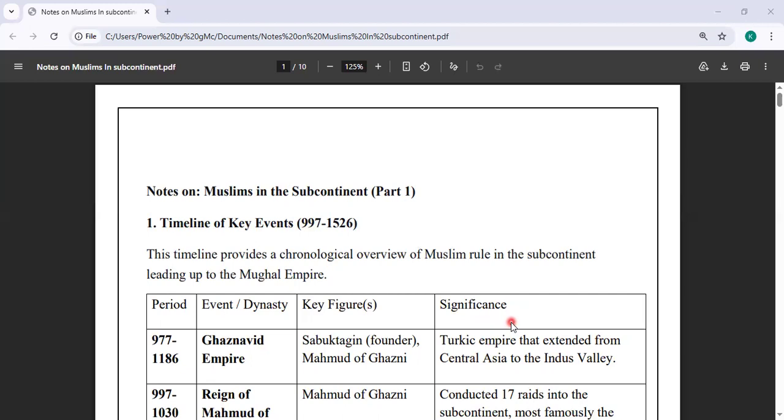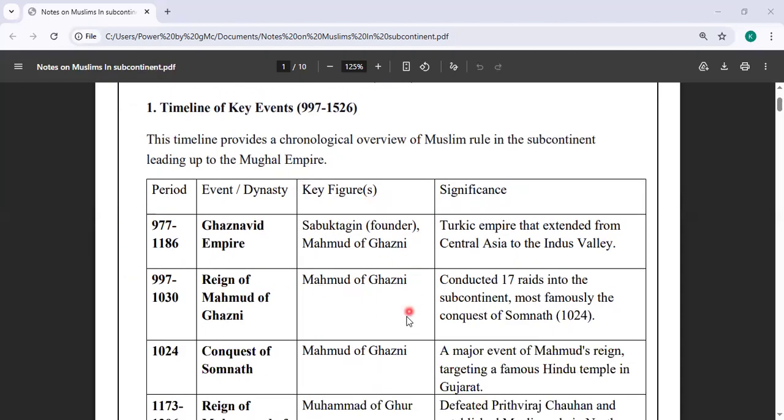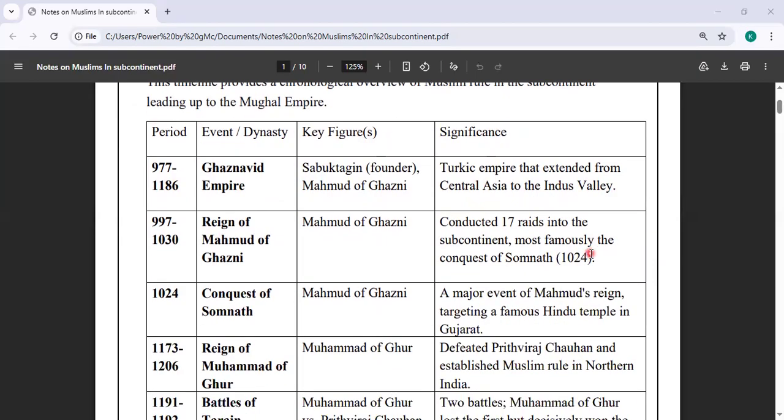So first of all, we need to know the timeline, okay? The key events that are discussed in your book. So I've made the table accordingly. From 977 to 1186, we have the Ghaznavid Empire, which was started by Subuktigin, who was the founder, and then Mahmud of Ghazni is one of the influential personalities that is discussed in the chapter. Turkic empires extended from Central Asia to the Indus Valley. So basically, that's their significance.